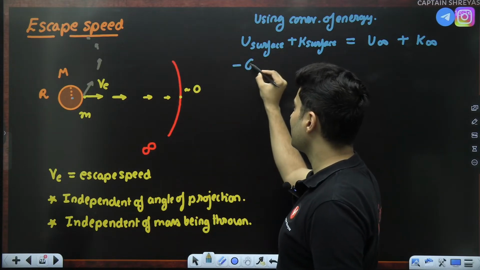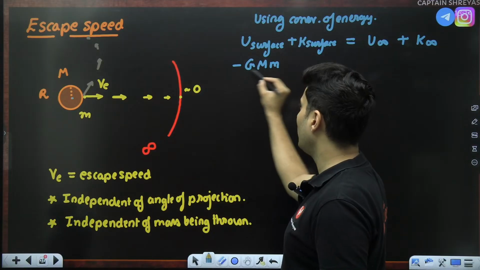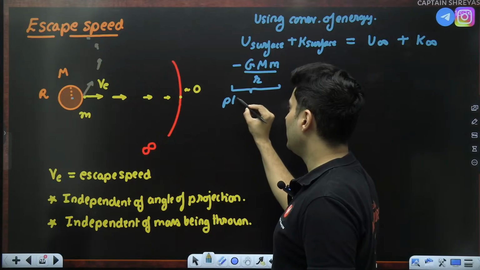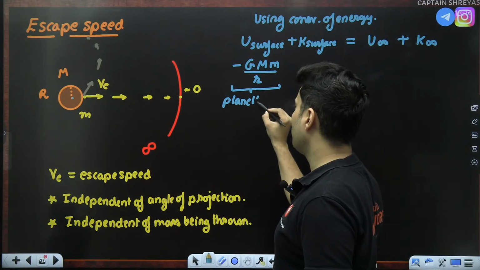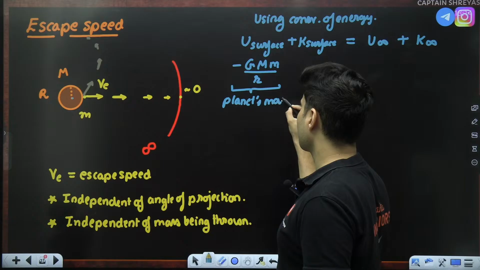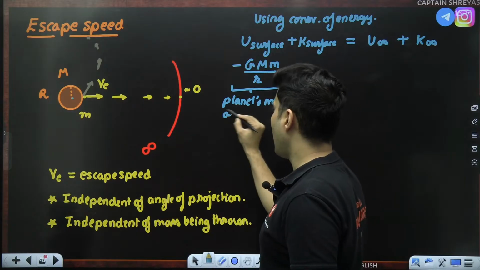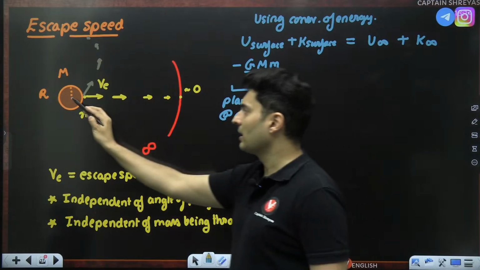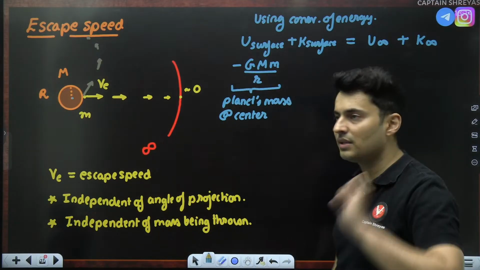So it will be minus G M m divided by R. This is only because the planet's mass is at the center. The planet's mass is at the center. Center to the surface, the separation is R.